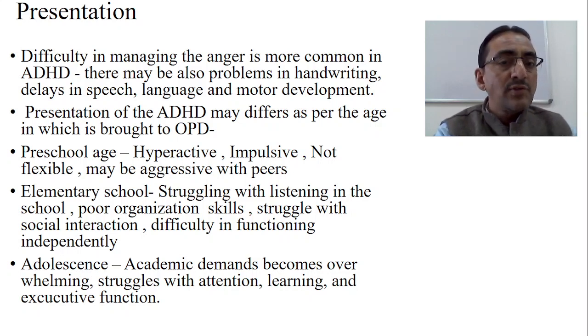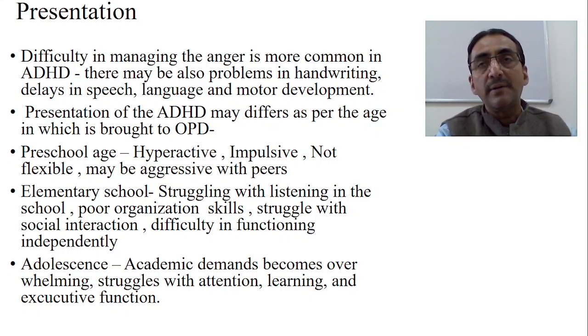So this is the most common presentation when the child is brought in the preschool age. Okay, the attention part is not easy to identify, whether the child is able to give attention to a particular aspect or not. It's quite difficult in the preschool age. But these things are more predominant: hyperactivity, impulsivity, lack of flexibility. Flexibility means he wants that particular situation only, and he cannot adjust to another situation.